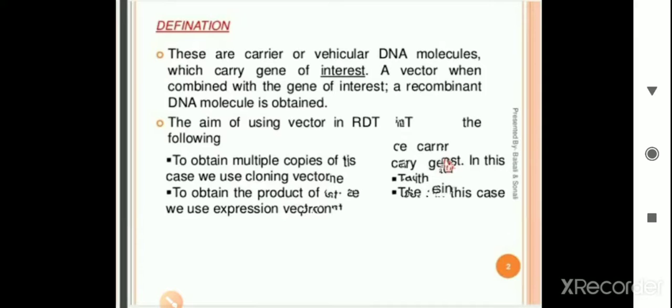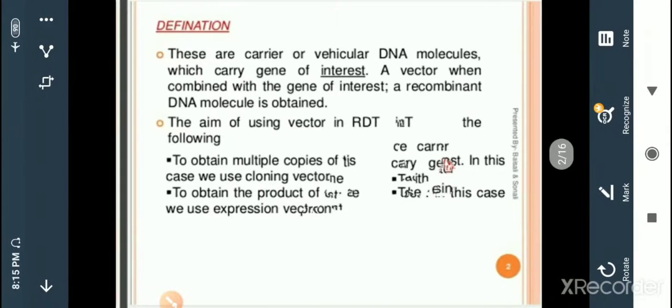We are creating changes at the genetic level, that's why it is called the gene of interest. A vector, when combined with the gene of interest, gives a recombinant DNA molecule. The basic purpose behind this technology is to get the desired DNA molecules.